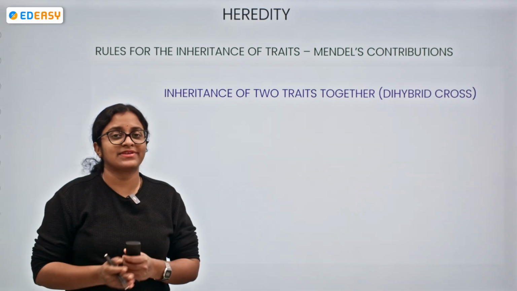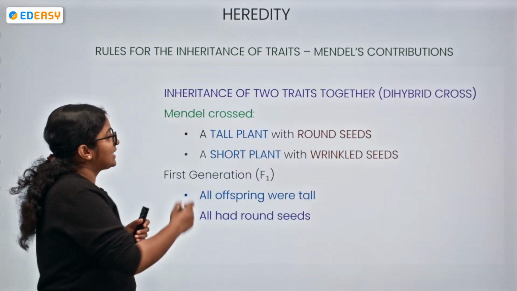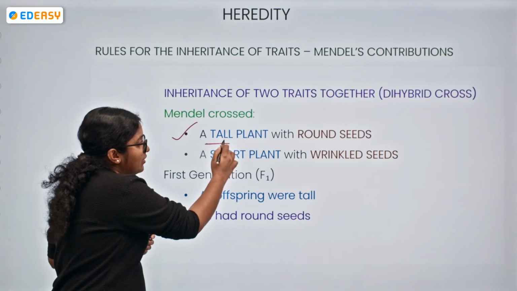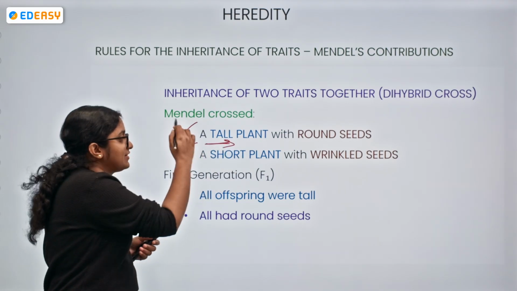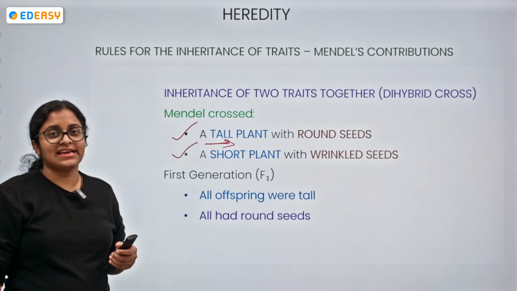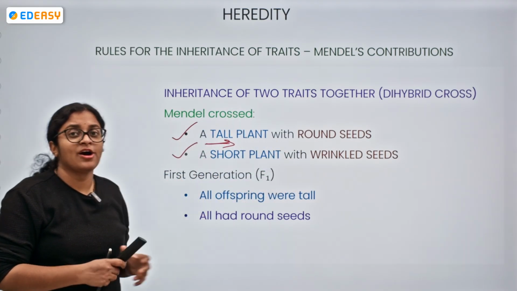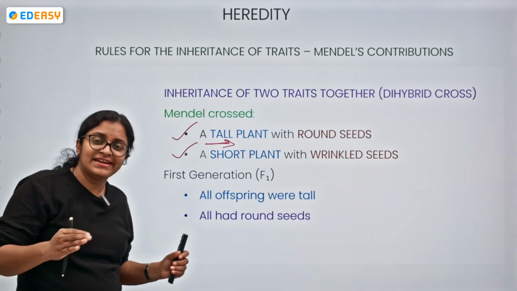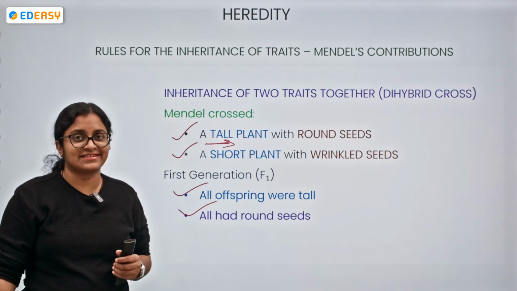So what happens with respect to the dihybrid cross? Now we are taking two characteristics: a tall plant with round seeds and a short plant with wrinkled seeds. So in the first filial generation, how will it be? All the offspring will be tall and all the offspring will also have round seeds.